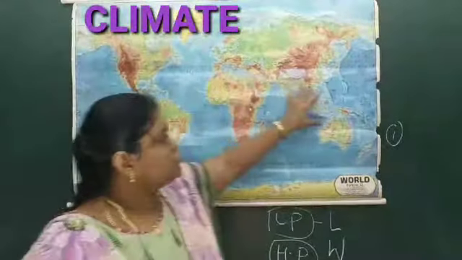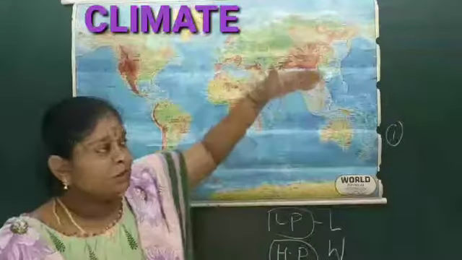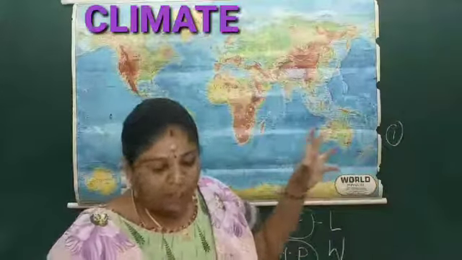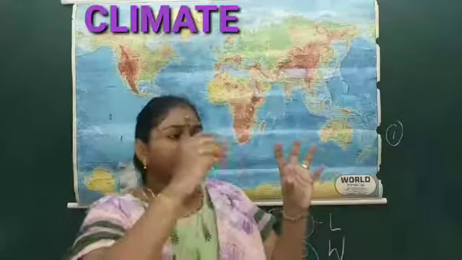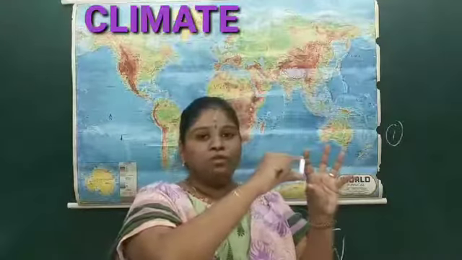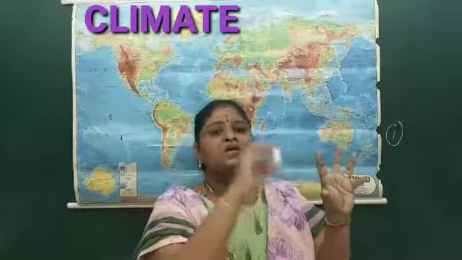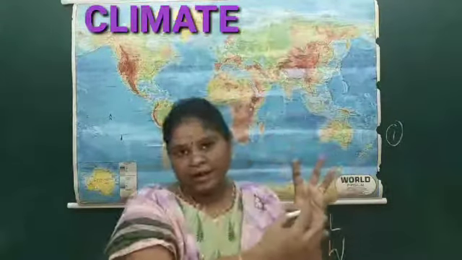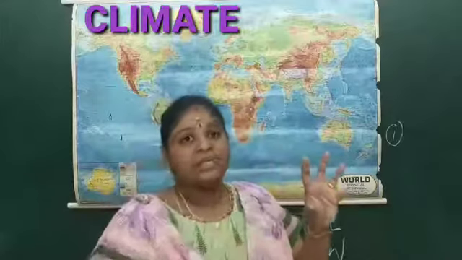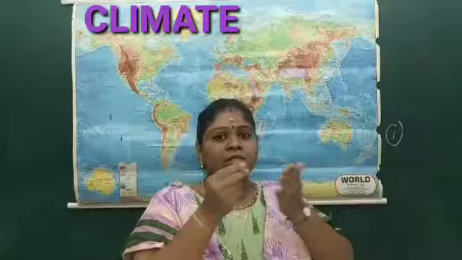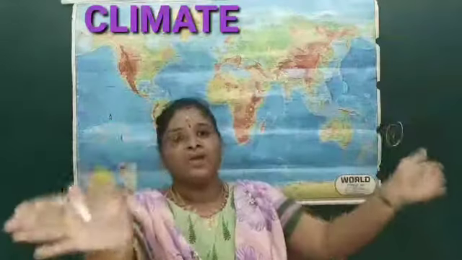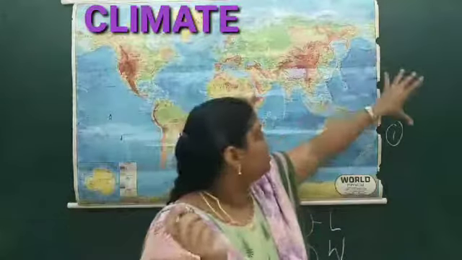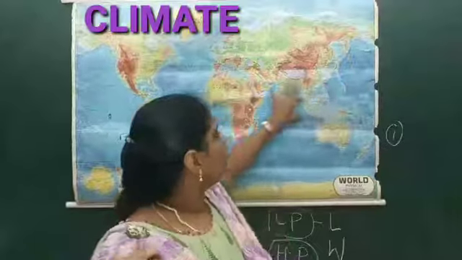But what happens when the summer season starts in India? If the globe is present like this and this is the sun, the sun rays fall directly over here. The air in the outer side gets heated up so fast and deviates like this. When this deviation is happening, it is free for the sun to focus on the equatorial region.